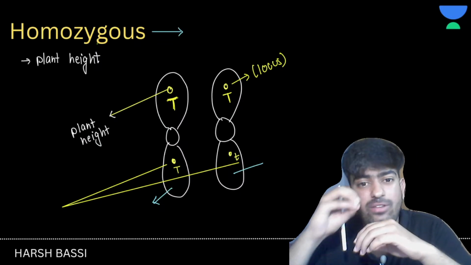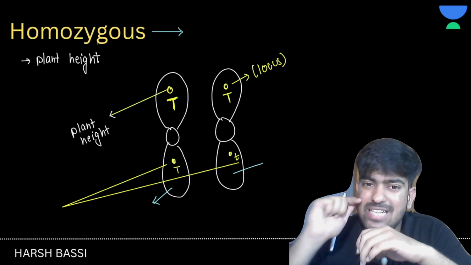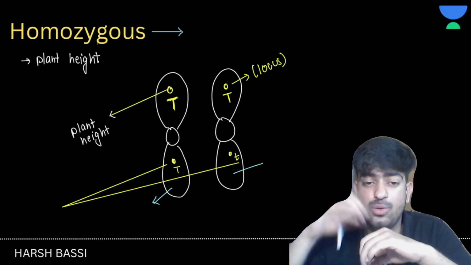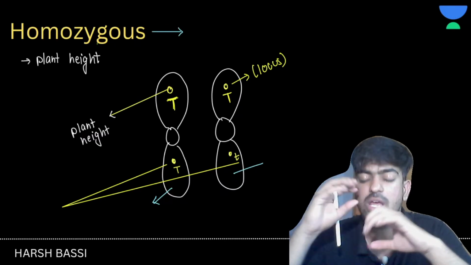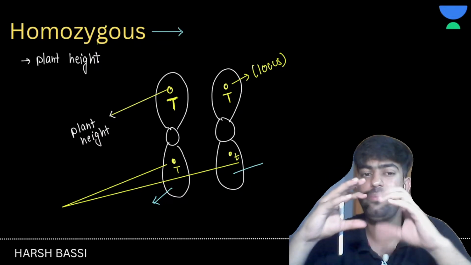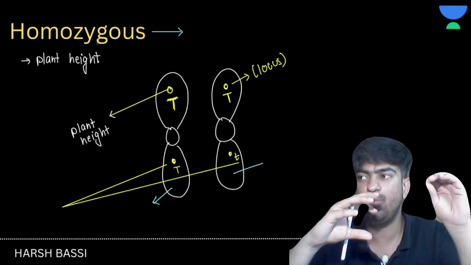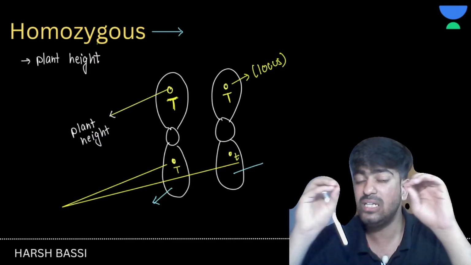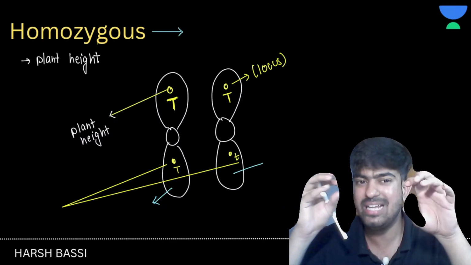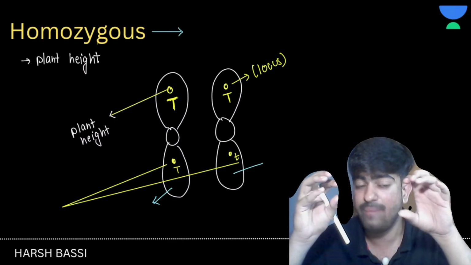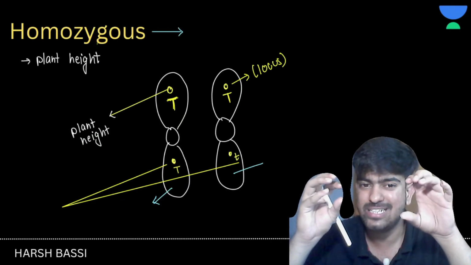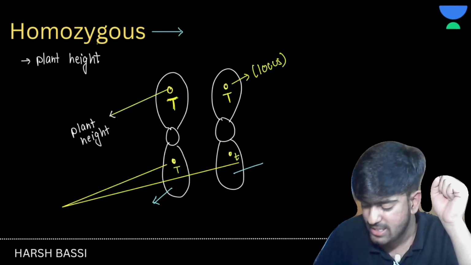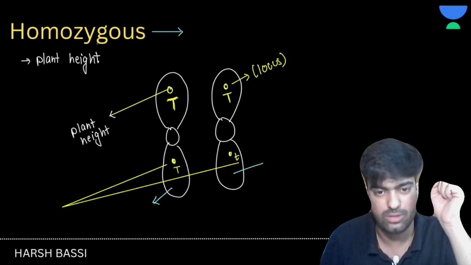So now I think you are able to understand where this capital T or small t are actually present. You can imagine that we have the homologous chromosomes, and on one we have capital T and on the other we have capital T, and these are the alleles. If these alleles are the same, we call it the homozygous condition, and if these alleles are different, we call it the heterozygous condition. Yes or no? Yes? Great.